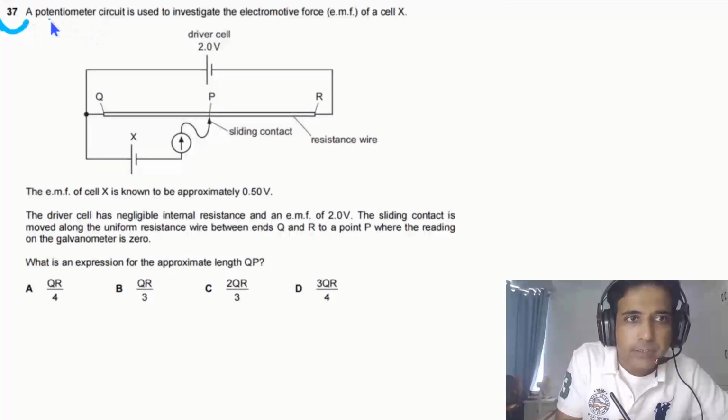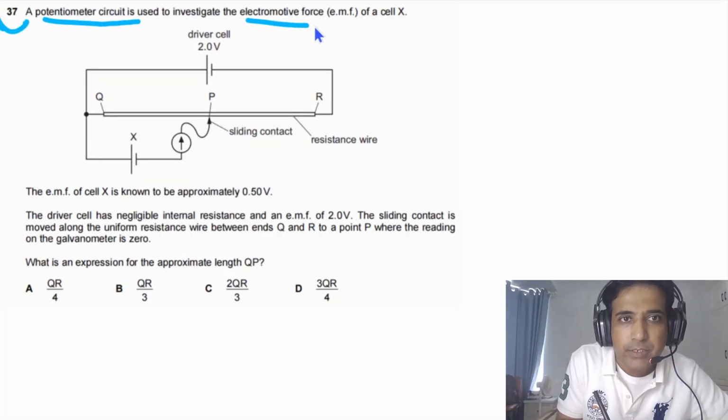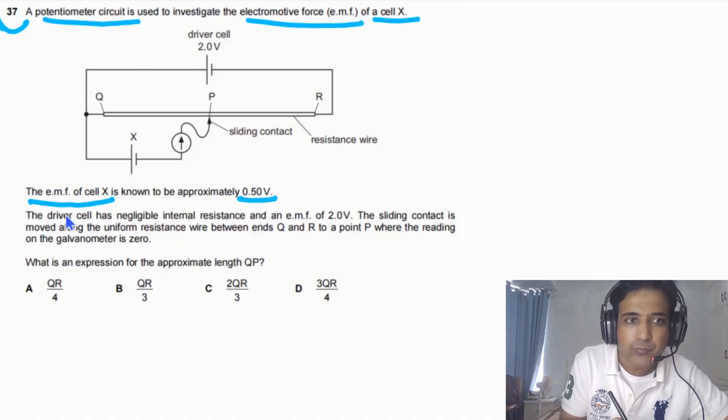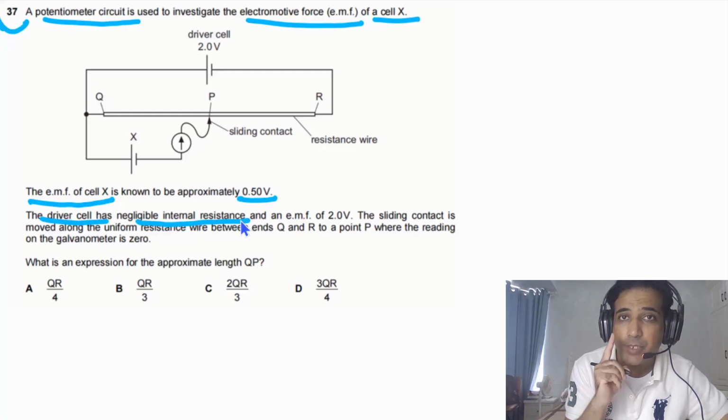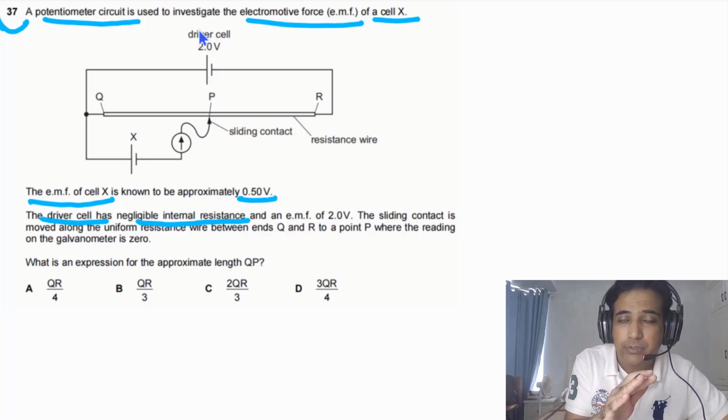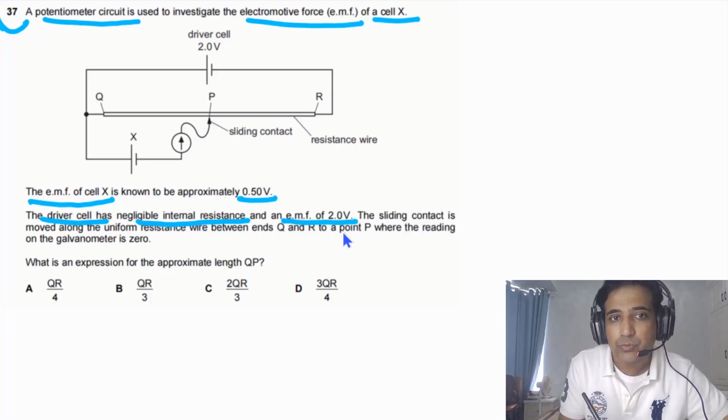Question 37 says a potentiometer circuit is used to investigate the electromotive force of a cell X. The EMF of cell X is approximately 0.50 volts. The driver cell has negligible internal resistance. It's a very important point. You need to check whether this driver cell has internal resistance or not. And the EMF of the driver cell is given, that is equal to 2.0 volts.